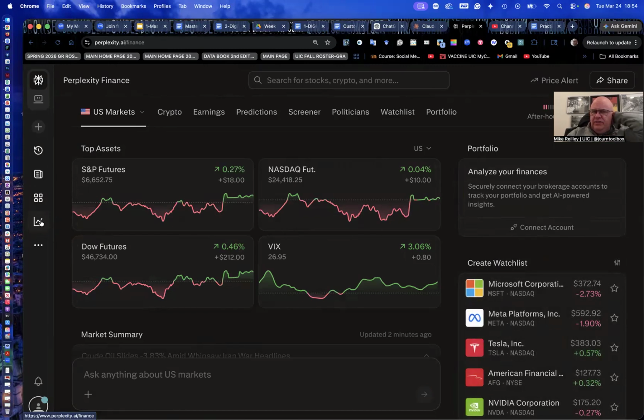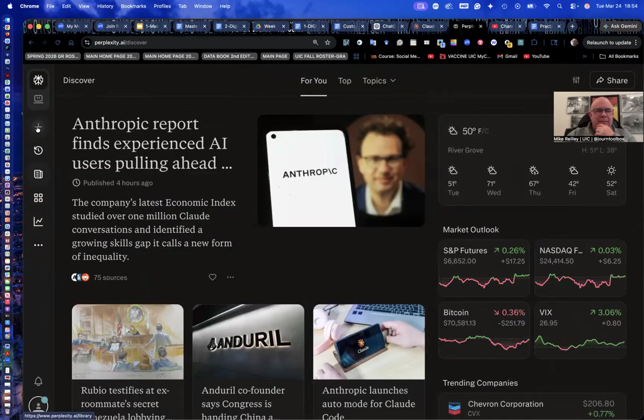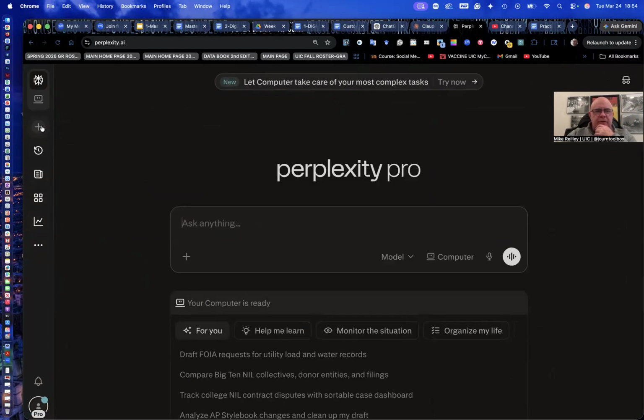It does have a finance page too. It's got some other stuff over here: travel, shopping, academic, patents. You can look up U.S. patents. And you can add these to the sidebar and customize them how you see fit. Again, I typically don't use it a lot for finance data. I go to Google Finance for that. But I do use it for searches, as a chatbot to find information.